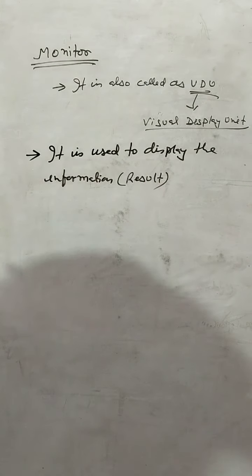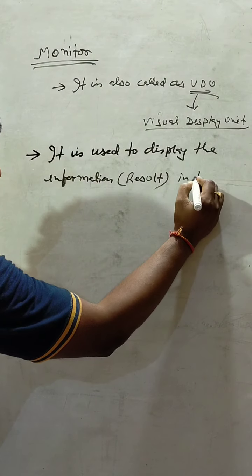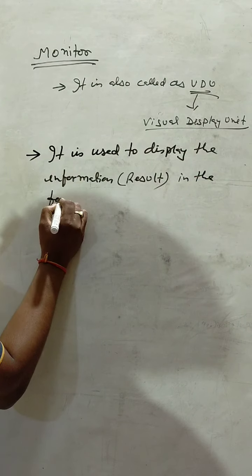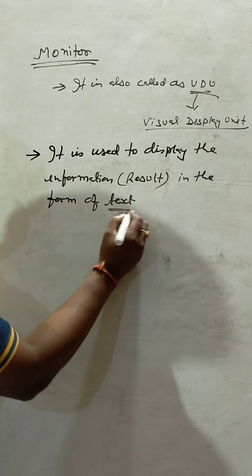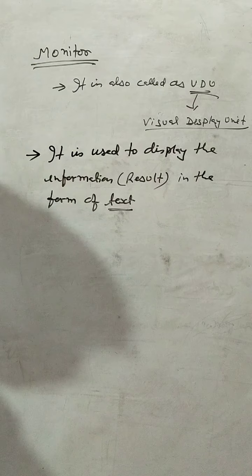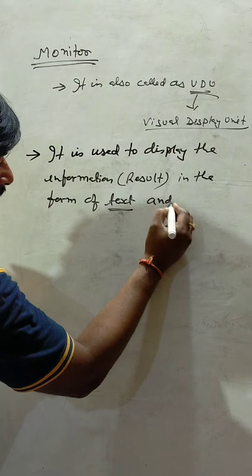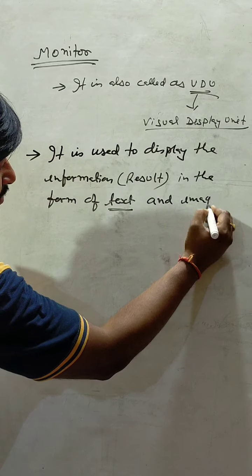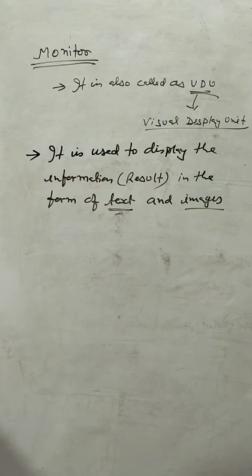It displays the output in the form of text, meaning ABCD alphabet characters, as well as images.